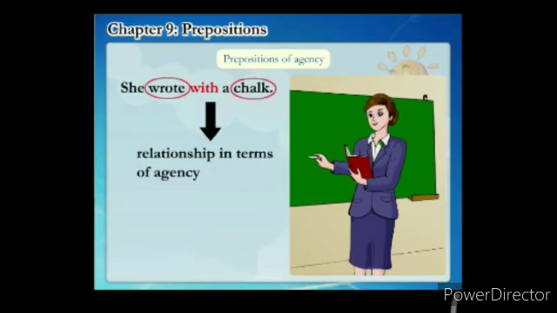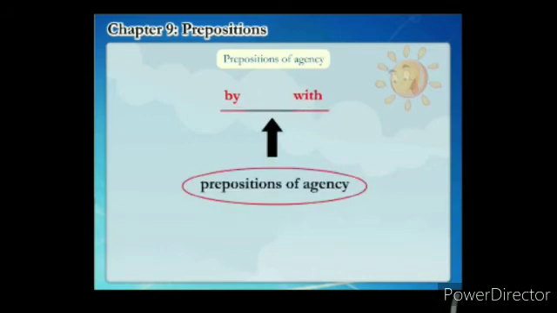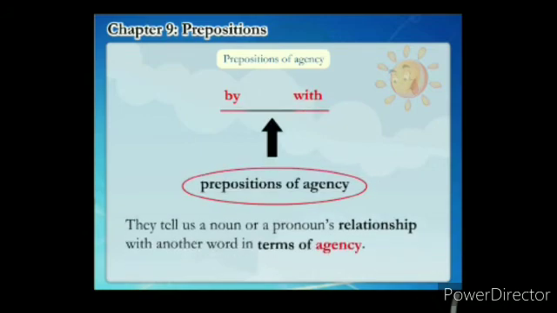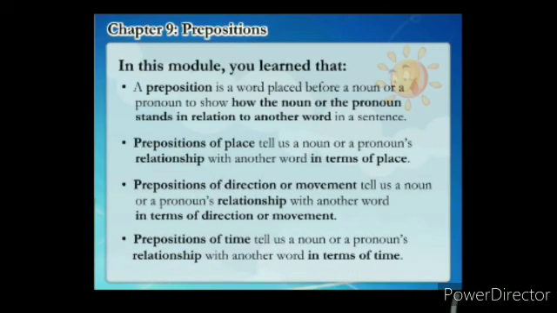So it shows the relationship in terms of agency. By and with are the prepositions of agency. They tell us a noun or a pronoun's relationship with another word in terms of agency. "By" means done by someone, and "with".